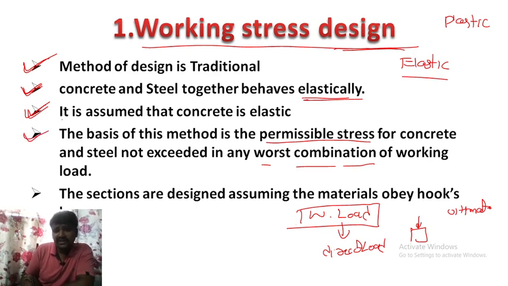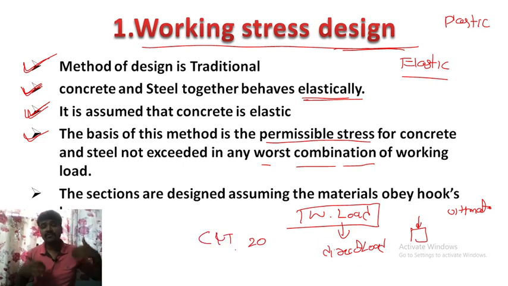So this point says that the permissible stress for concrete and steel is not exceeded in any worst combination of working load. For example, if the working load is 20, in concrete as well as steel it should not be more than that, it should be less than 20.